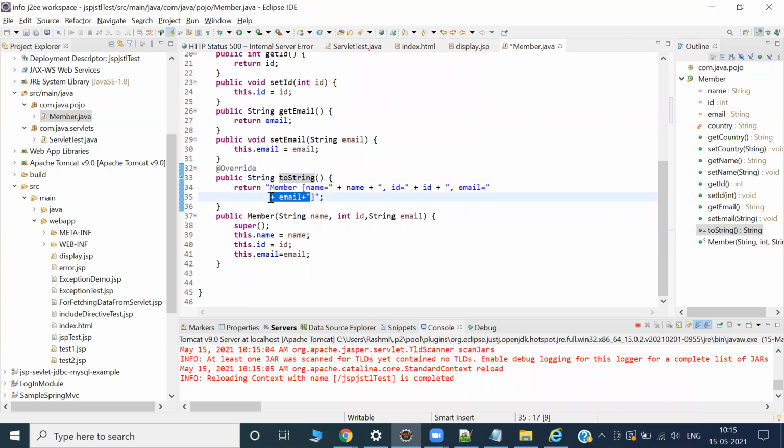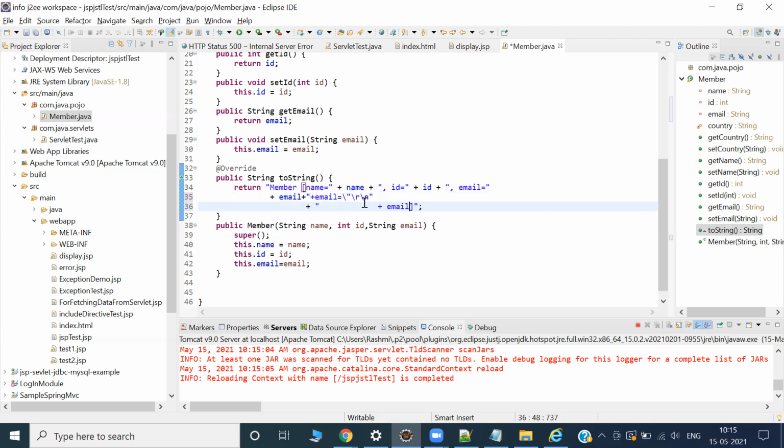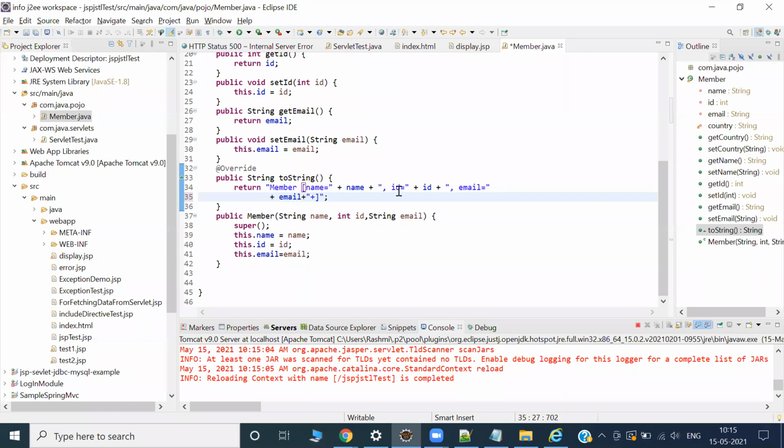In the toString, copy the email part, then add plus country. Country is equal to, plus country.